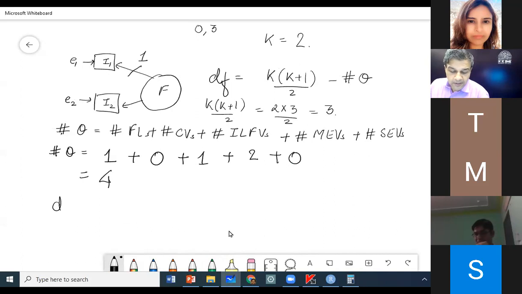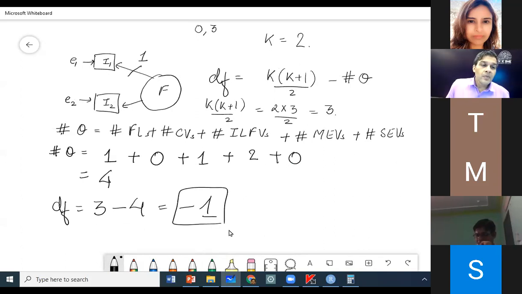What is the degree of freedom? 3 minus 4. It is minus 1. This means if you were to give the tool a 2-item factor to estimate, the tool will say, sorry boss, this is not possible. I cannot estimate this model. You are asking me to do more than what you are giving me to do analysis on. You are giving me two unique values, but you are asking me to compute 4 values. This for me is not possible. I cannot run this model.